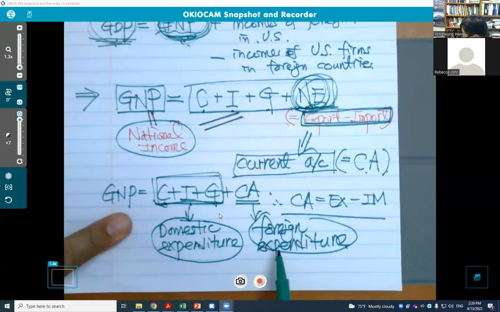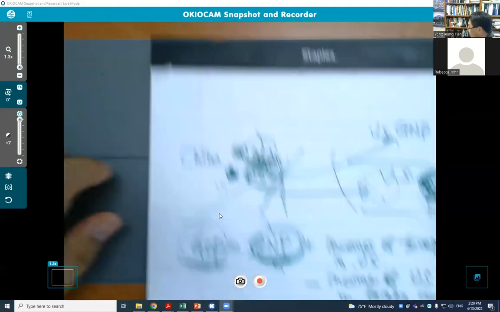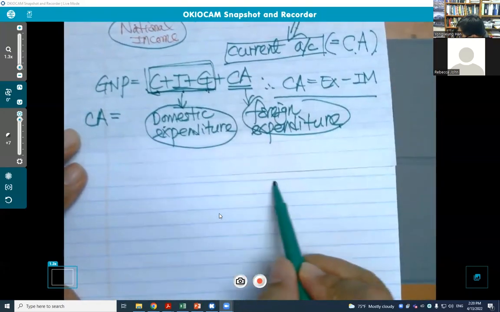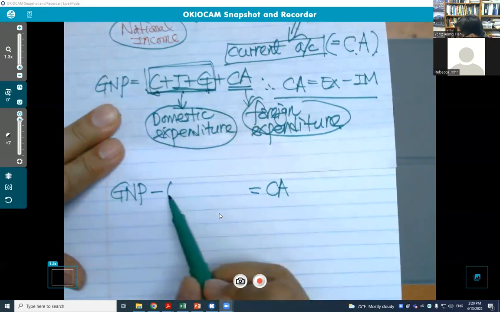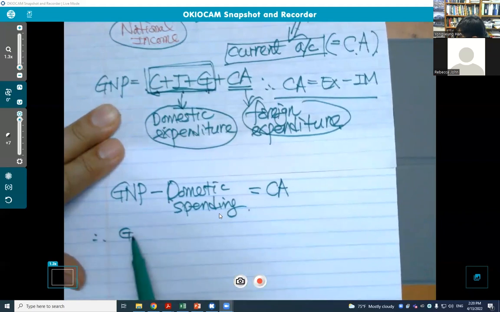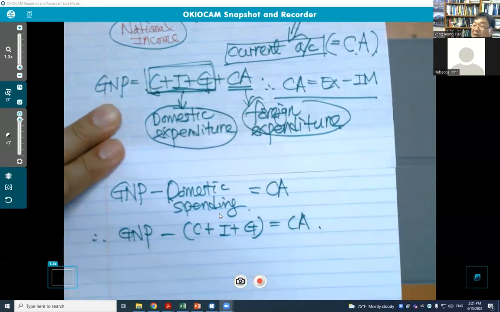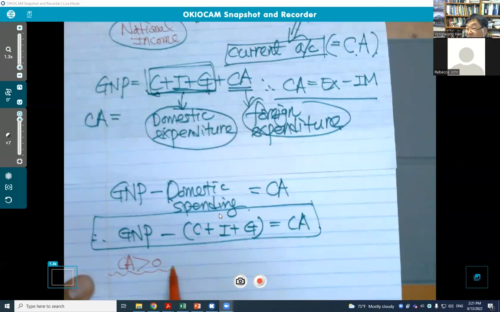Given this, if we move the domestic expenditure to the left-hand side, we can find this relation: CA is nothing but GDP minus domestic expenditure, GDP minus C plus I plus G. From this relation, if CA is larger than 0, that means there is a current account surplus.